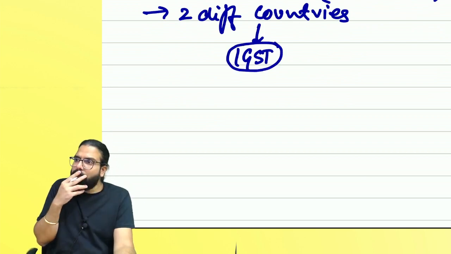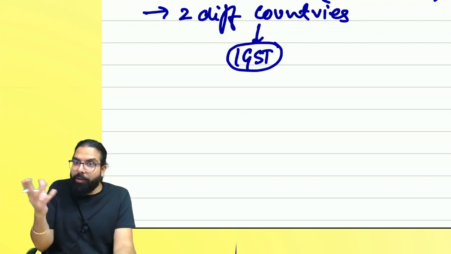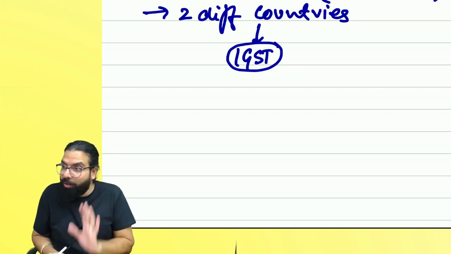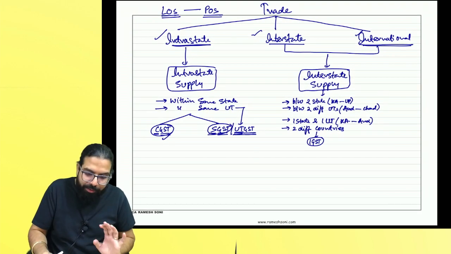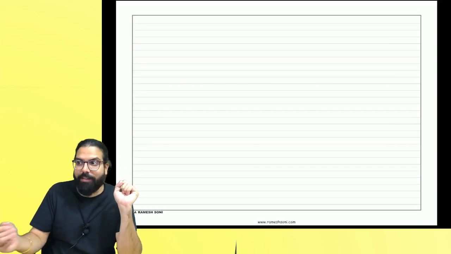IGST. Sir, but now you told CGST and SGST. Why IGST? Correct, madam? Is the thought there or not? Why suddenly did IGST come? If IGST goes to central government, then the state will have to beg. I will clarify, don't worry. First, did you get it till here or not?